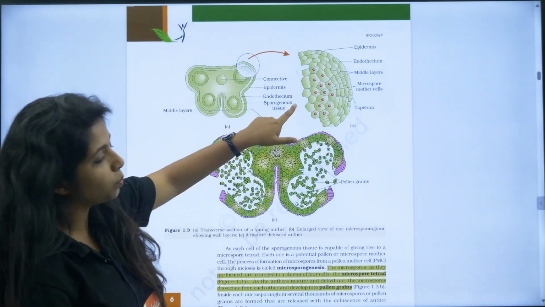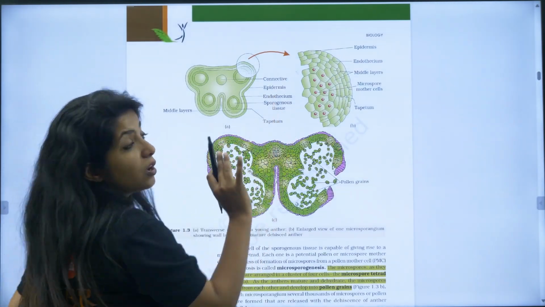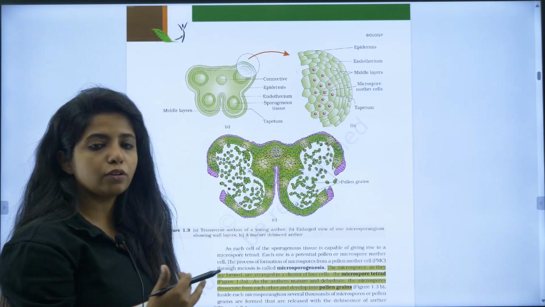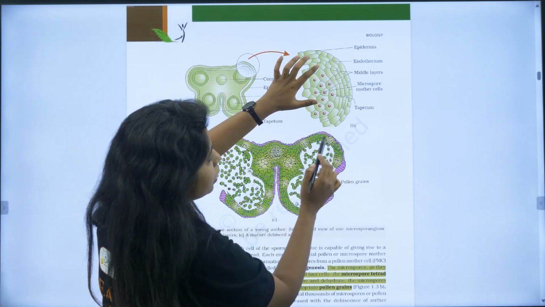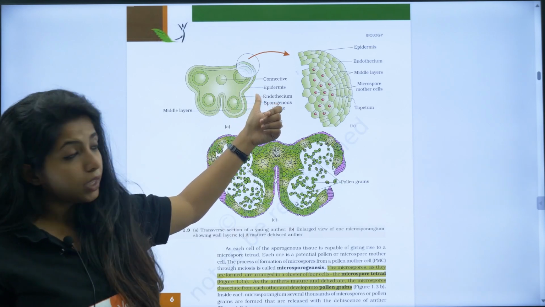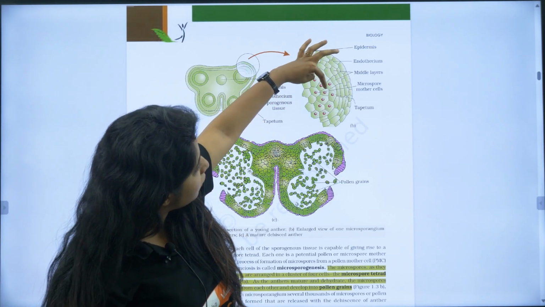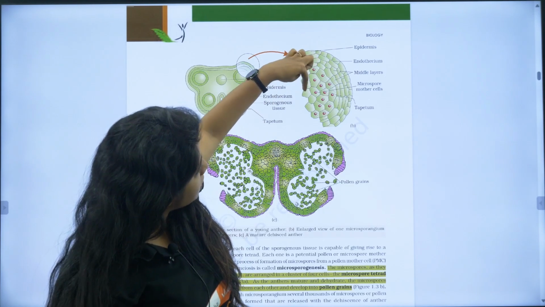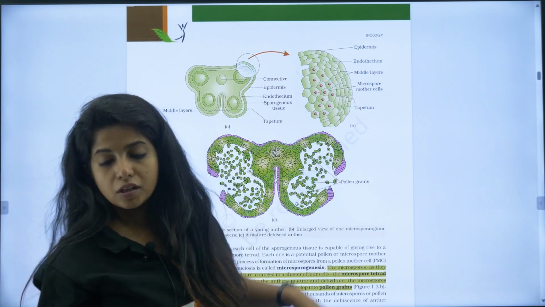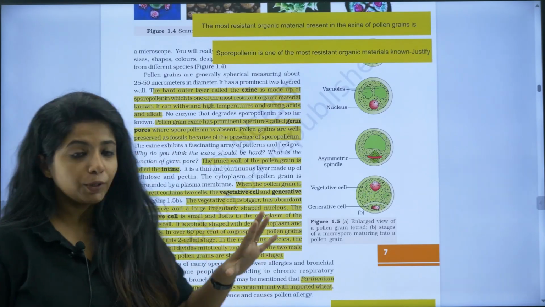Okay, and also the image. Let me tell you about this thing. It's very much important. If you want to understand the structure of the microsporangia, you can look for this particular image. It has more clarity than this. So epidermis is mentioned, then endothecium, then you have the middle layer, then the tapetum, and inside the tapetum you have the microspore mother cells, which are mentioned over here, just like this.